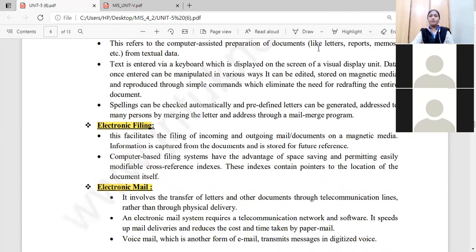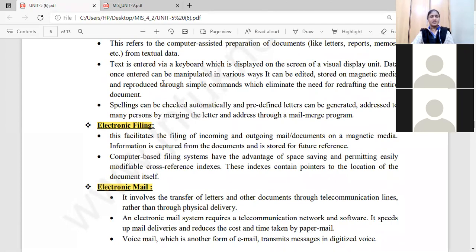Okay. So which type of documents? They include letters, reports and any memos. See here how the text is entered. All of you know that the text is entered through the input device, that is a keyboard, and is displayed on the screen of a visual display unit. So whatever text you are entering through the keyboard, we are able to display on the screen. So we are seeing it on the monitor. So that is VDU, your visual display unit.